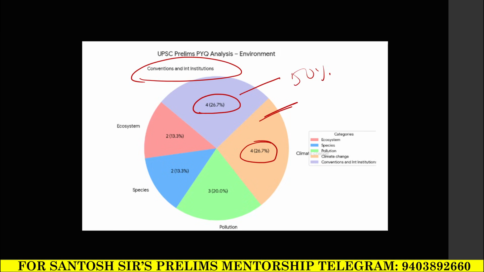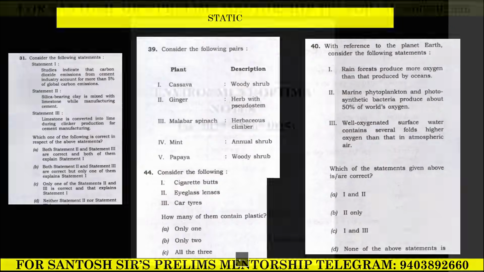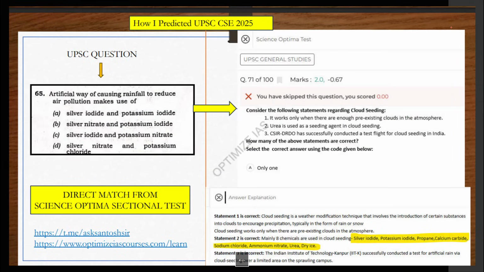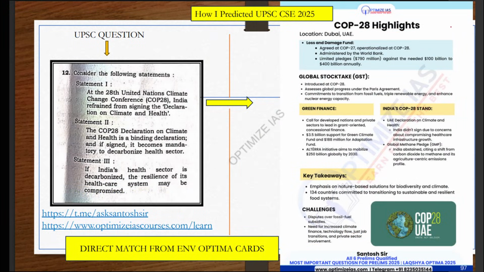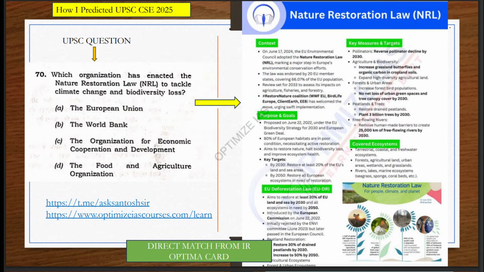As far as conventions and international institutions are concerned, mostly the questions are current oriented. So I'm giving you the dimension of the question also. What kind of questions come from international conventions and institutions? They are current oriented. I have just shown you, if you remember, the kind of questions that have come from international conventions. You can see most of the questions that have come are current oriented. You can see this is a current oriented question.